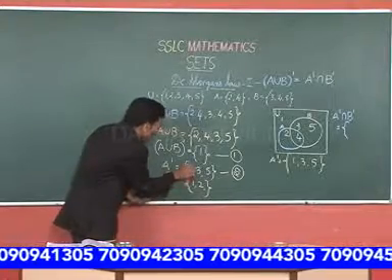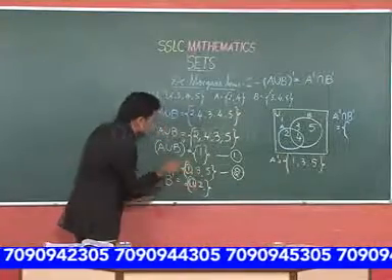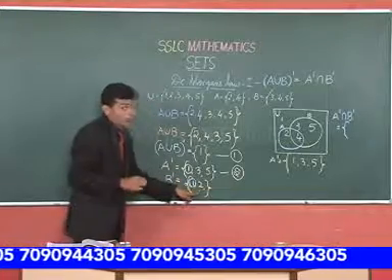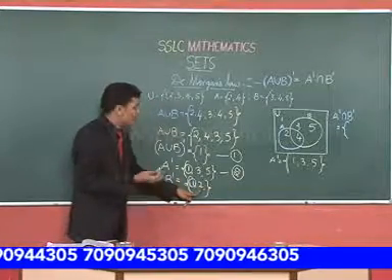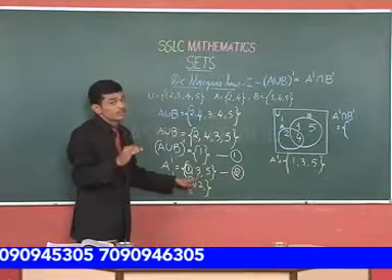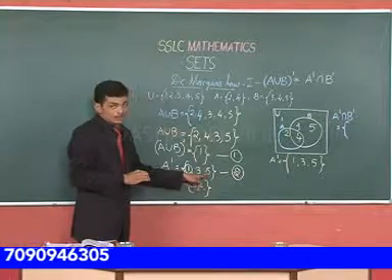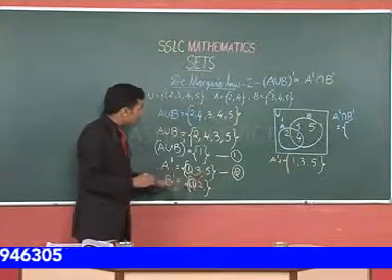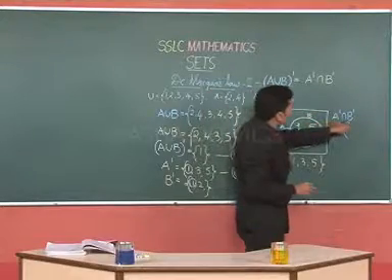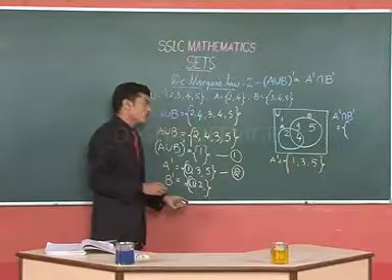So 1 can be in the set of A complement intersection B complement. 3, is it there here? No, it is not common to both the sets. So it cannot come into the set. 5 is also not a common one. So in the set of A complement intersection B complement, we get only one entity, that is 1.